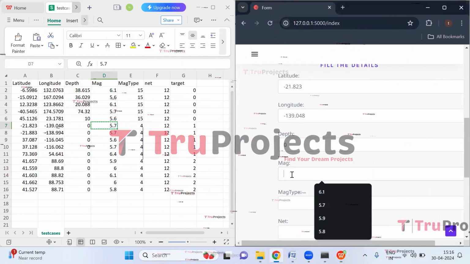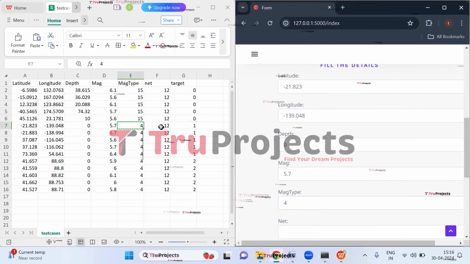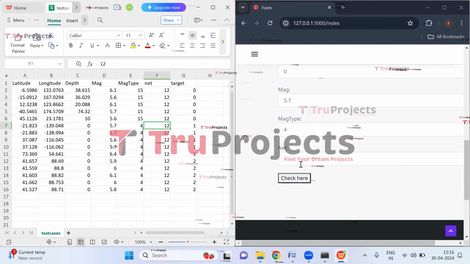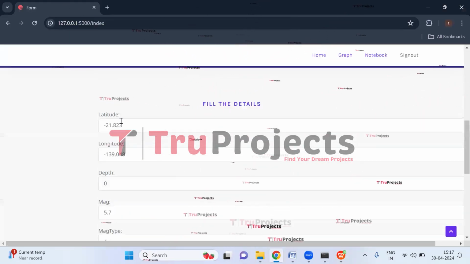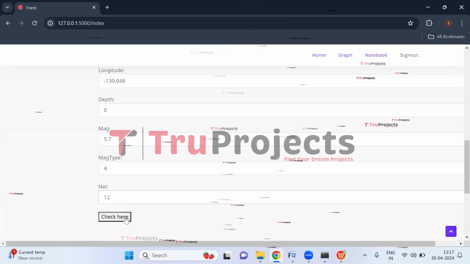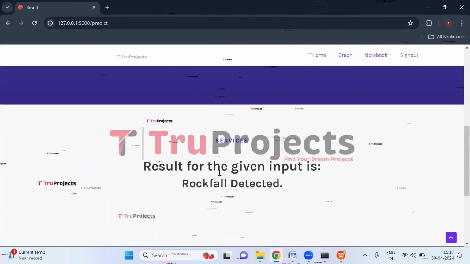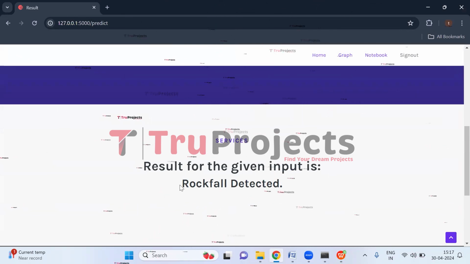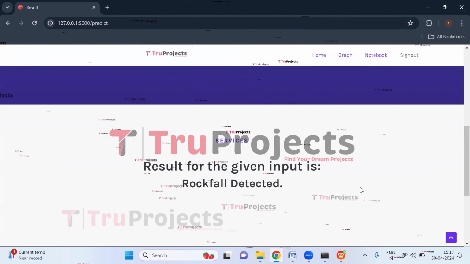Magnitude is 5.7. Magnitude type is 4. Net is 12. So here I have entered all these values. Now click here. So here we can see the result for the given input is rockfall detected. So here we can see rockfall is detected.